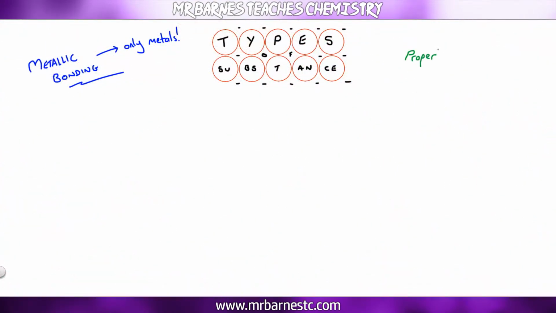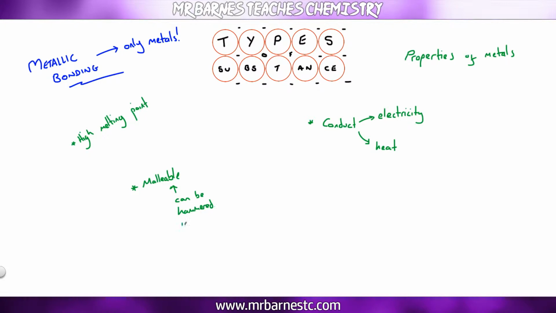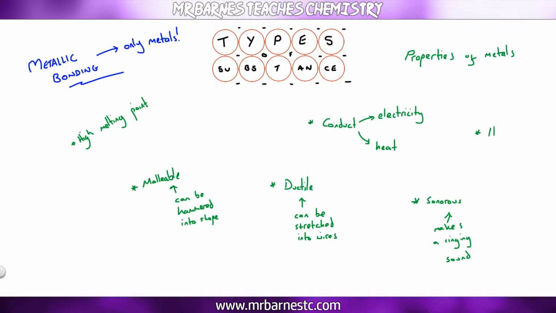So the properties that you need to remember for metallic bonding is they have high melting points, they conduct both electricity and heat, they are malleable, which means they can be hammered into shape, and they're ductile, which means they can be stretched into wires. They are also sonorous, which means they make a ringing sound, and they have a high density.